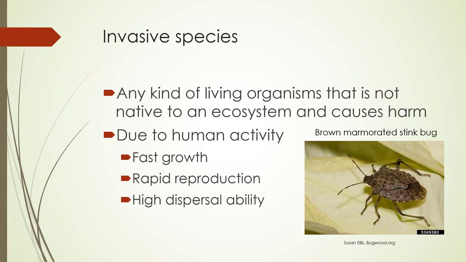Invasive species are living organisms that are not native to an ecosystem and cause harm. This is due to human activity, and they grow rapidly, they have high and rapid reproduction, high dispersal ability. And we talked about this last week. The brown marmorated stink bug is becoming quite a pest in the Pacific Northwest.